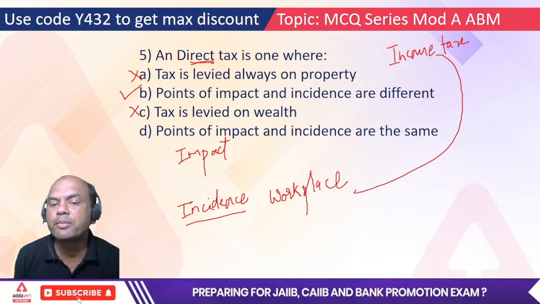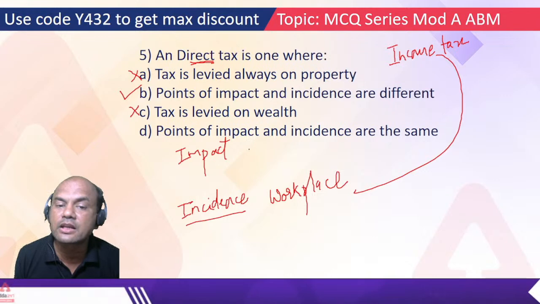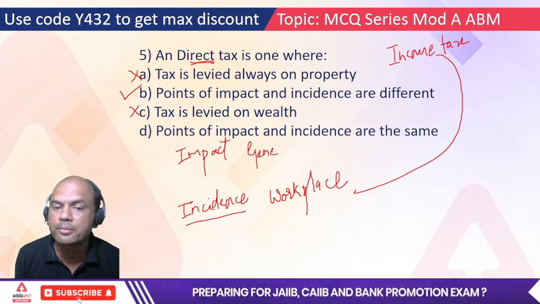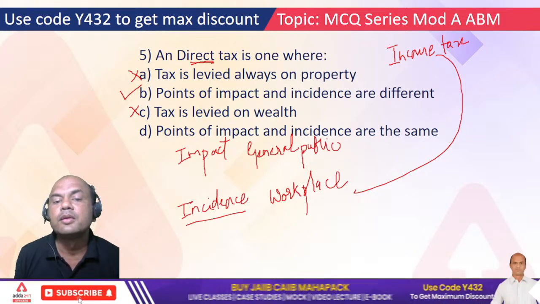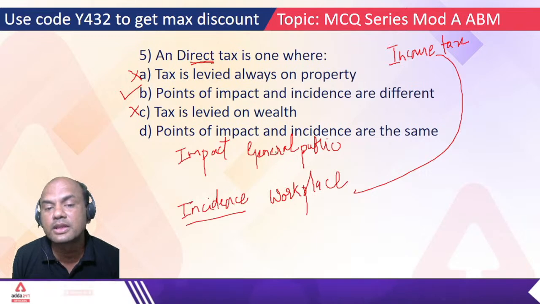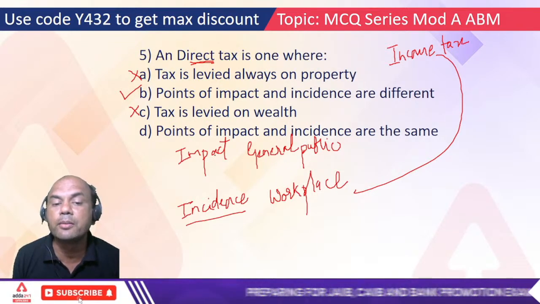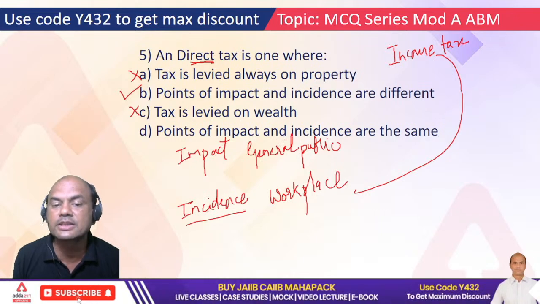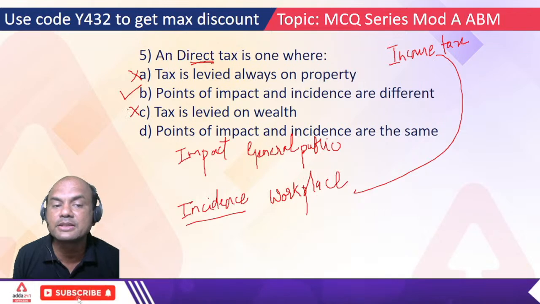What is the point of impact? Means I pay this tax, and this tax affects whom? It affects the general public, right? Because the more I pay the taxes, the better it will be for the public, for the government, and the government will be able to do more good things for the common public. So that's why the general public is affected. So impact is where? In the general public. Where is the incidence? At my workplace. So that's why these two are different. So B is the answer over here.